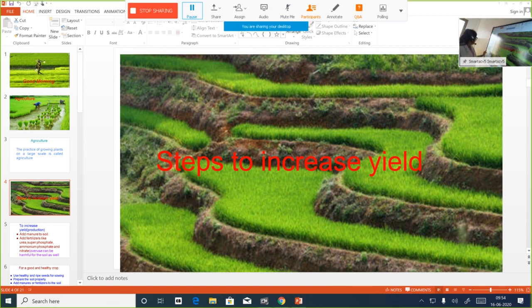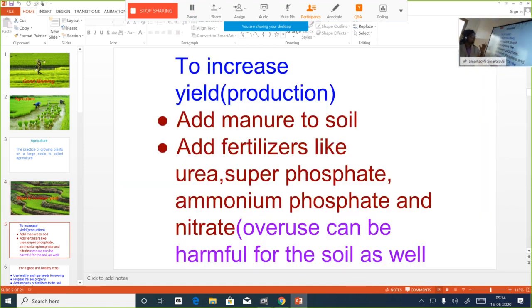So we'll go for the different ways in which yield can be increased. To increase production, what all do farmers usually do? Can you refer to the slide? The crops that farmers have already planted, suppose they want a good yield from it, otherwise a good produce from it. What do farmers usually do? Go for the first point, they add manure to soil. You know what is manure? Decomposing plant and animal matter, otherwise animal dung, are all being added to soil. For what purpose? So that soil becomes more fertile and so the produce of plants definitely increases.